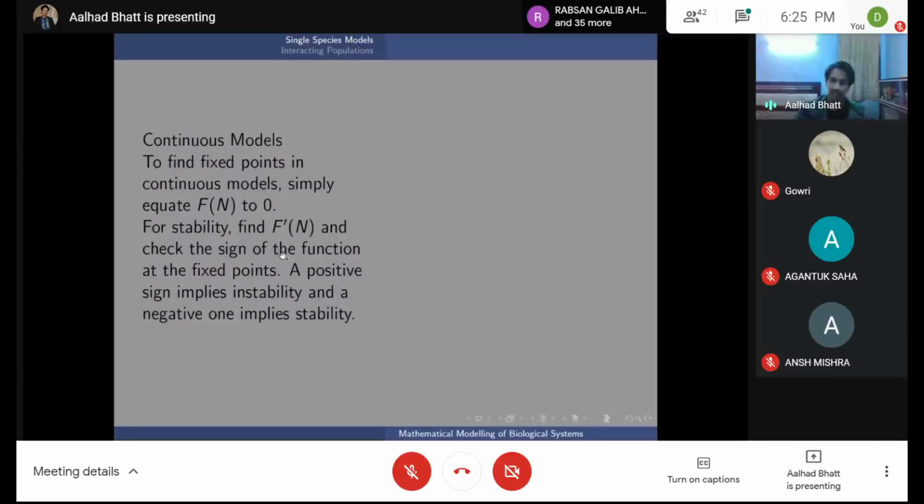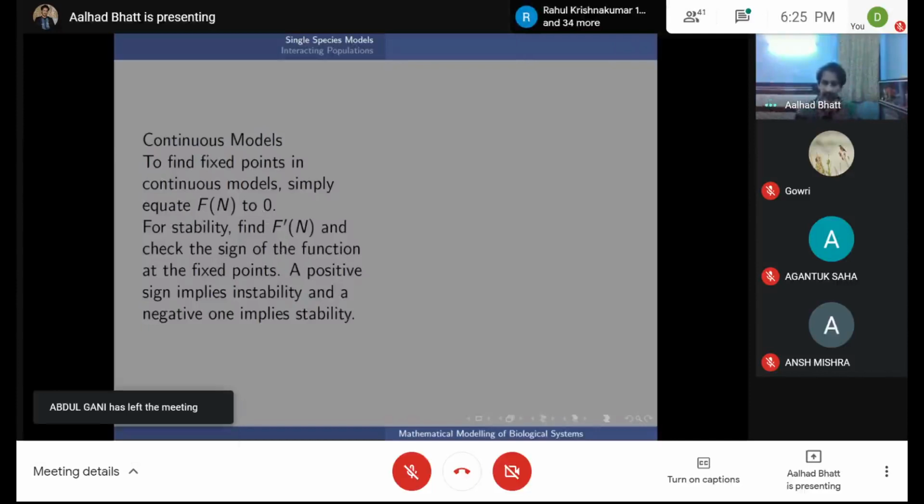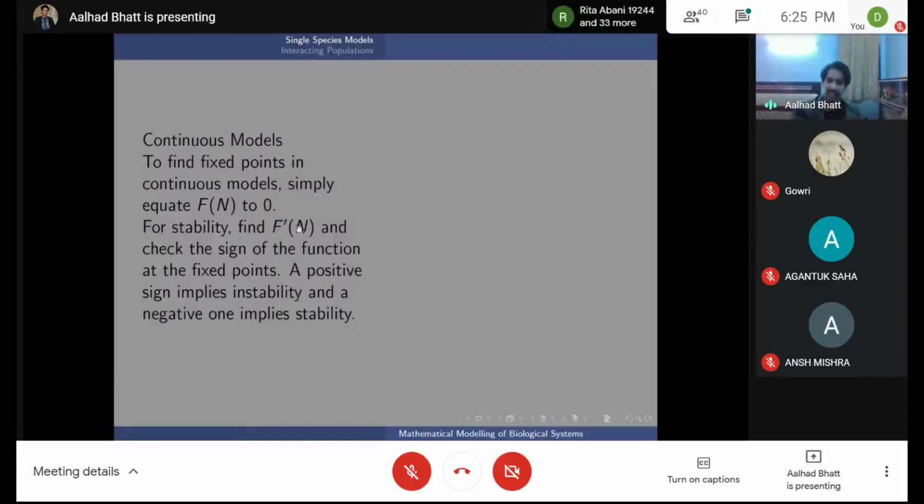If you want to check the stability, imagine I have n number of species and I make a small change to it. I add, say, as small an individual as possible. What you want to find out is, will it increase or will it decrease? The mathematics that describes these sort of changes is calculus. So f dash n is df by dn.